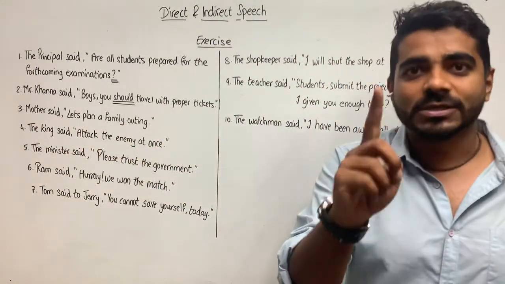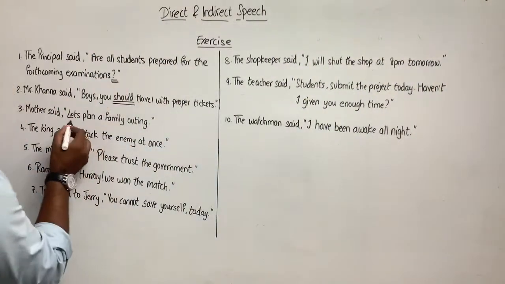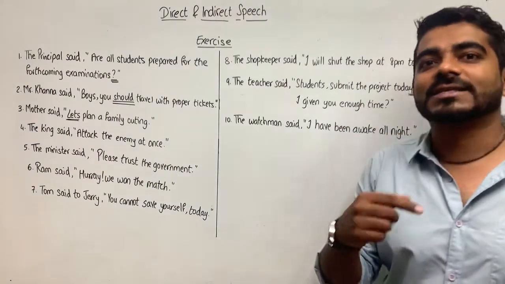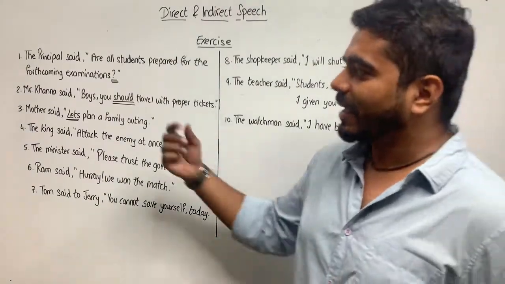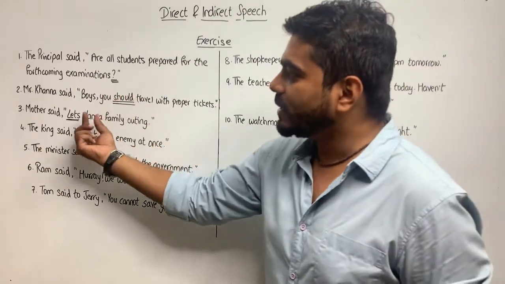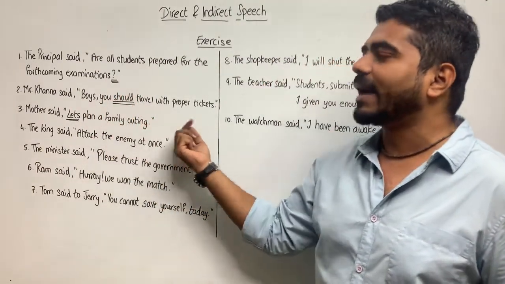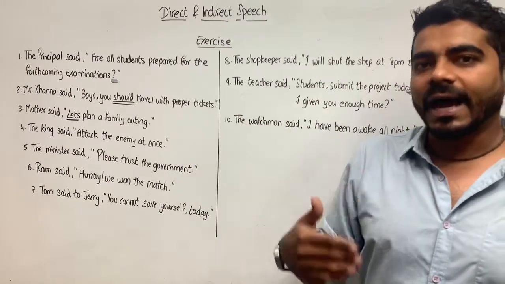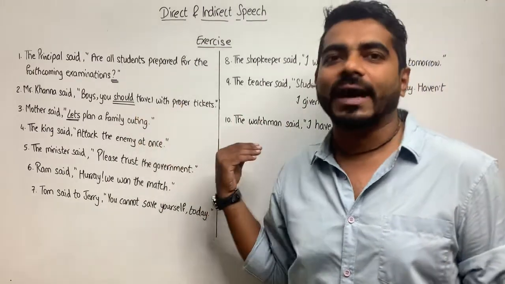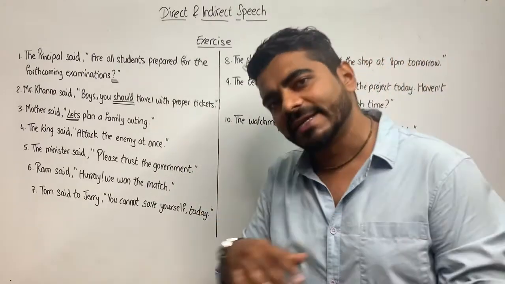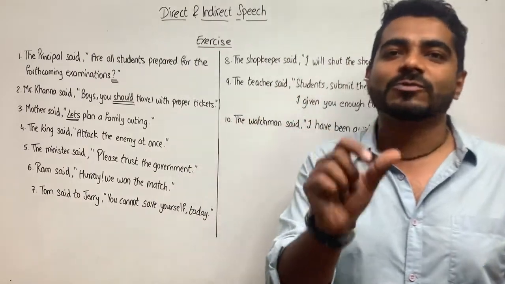Now, what should strike you is the word let's. Because there is the word let's, it is a suggestion. Right? So you will say, Mother suggested that we should plan a family outing. Yeah, Mother suggested us that we should plan a family outing. Okay? Or Mother suggested to us. You can write it in any way. Suggested word is very important.